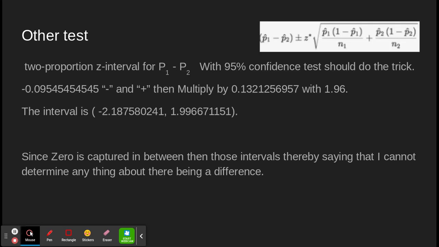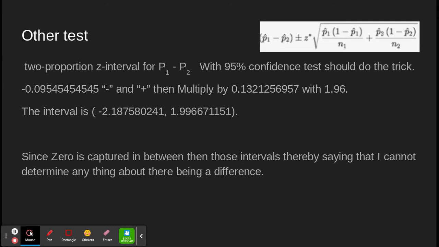So, yes, the other test I did was a two-proportion z-interval, with a 95% confidence level. I thought it should do the trick, which it did. It gave negative to 0.1. And since 0 is captured in between these intervals, I cannot determine anything about a difference. I can't say there's a difference because 0 is captured.